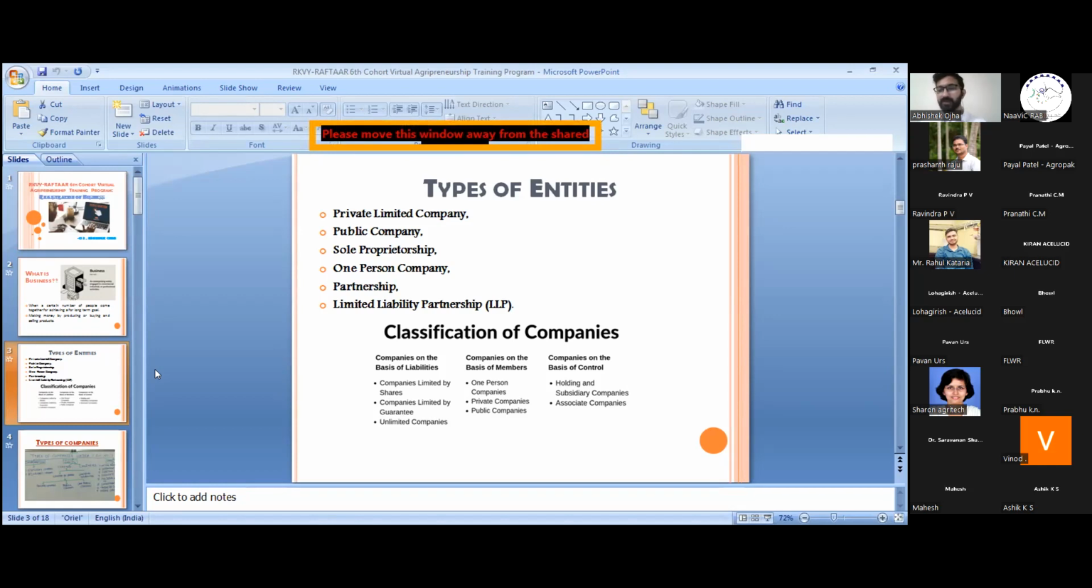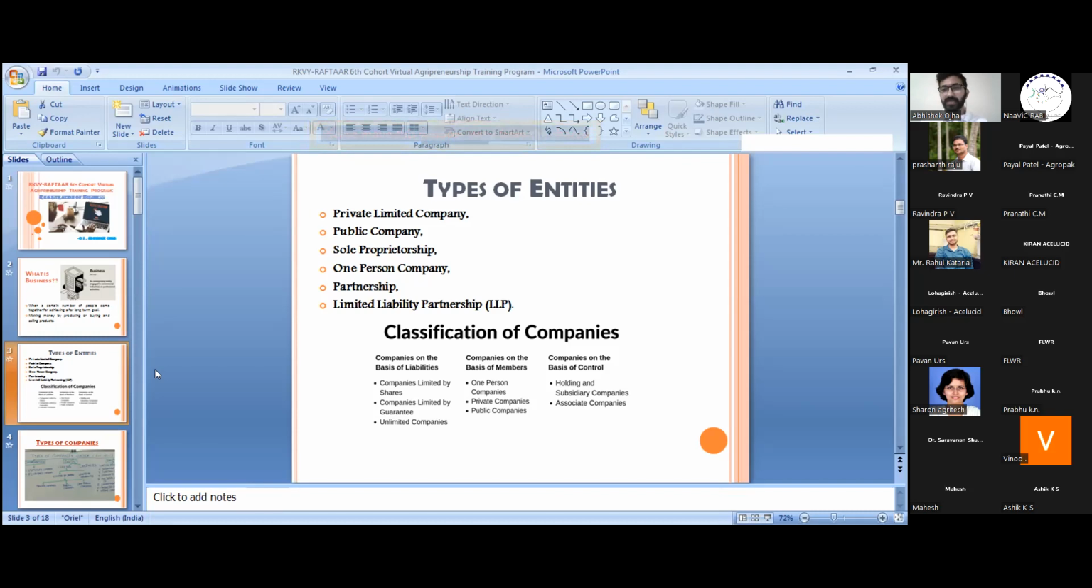So the public limited companies are those companies which have at least 7 members or directors and have the paid up capital of at least 5 lakh. So this is the public limited company. And next is on the basis of liabilities.